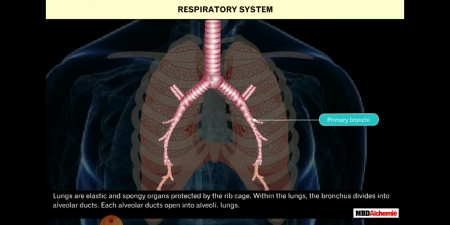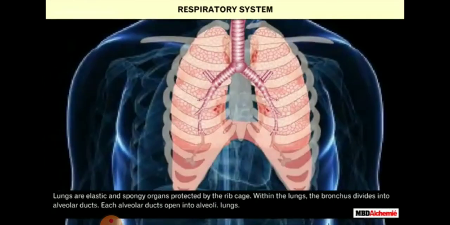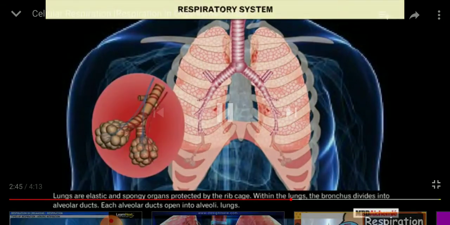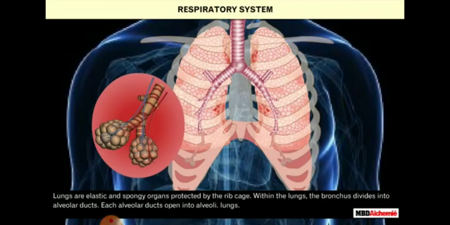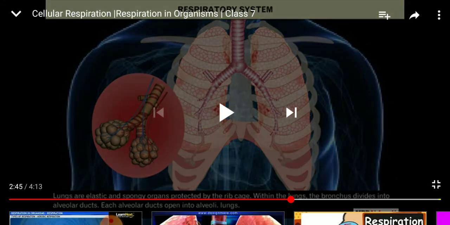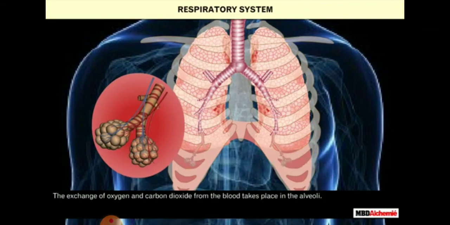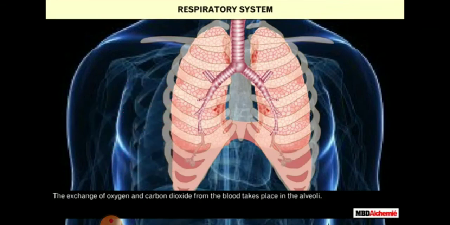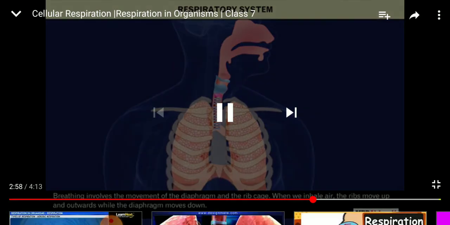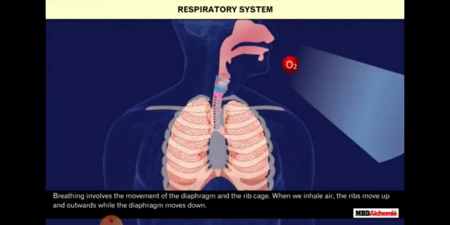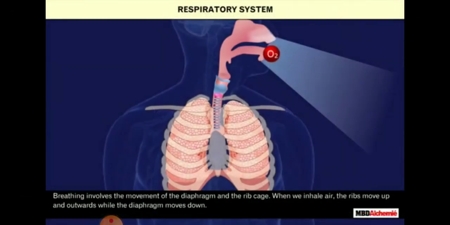Lungs are elastic and spongy organs that are protected by the rib cage. Within the lungs, the bronchus divides into alveolar ducts, and each alveolar duct opens into the alveoli. The exchange of oxygen and carbon dioxide with the blood takes place in the alveoli. Breathing involves the movement of the diaphragm and the rib cage. The diaphragm is a muscular sheet present under the lungs.